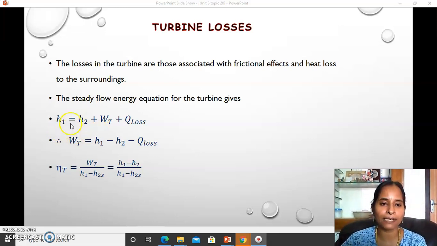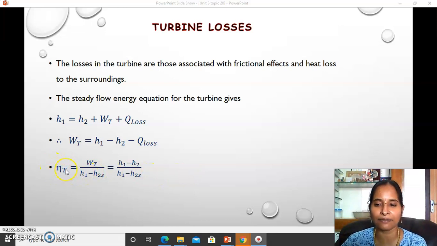So now what happens to the SFE equations: instead of H1 equal to H2 plus WT as we have derived in the turbine, again we are adding some Q losses, and you can write the efficiency of the turbine is equal to... the efficiency means less than 100.